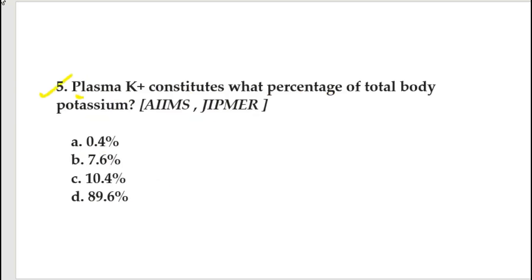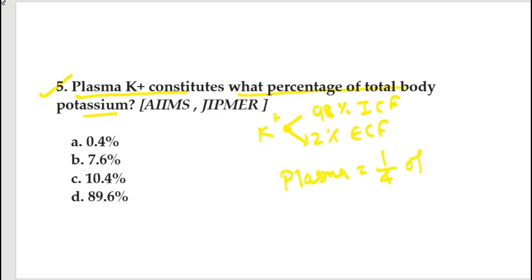So the next question is: plasma potassium constitutes what percentage of total body potassium? For this we know that potassium is present 98% in the ICF compartment, whereas 2% in ECF. We know that plasma is equal to 1/4 of ECF.